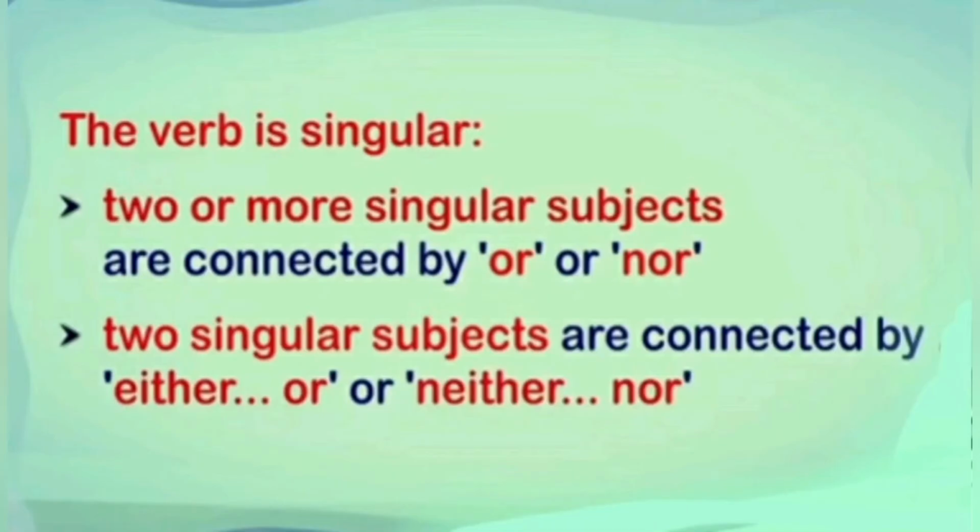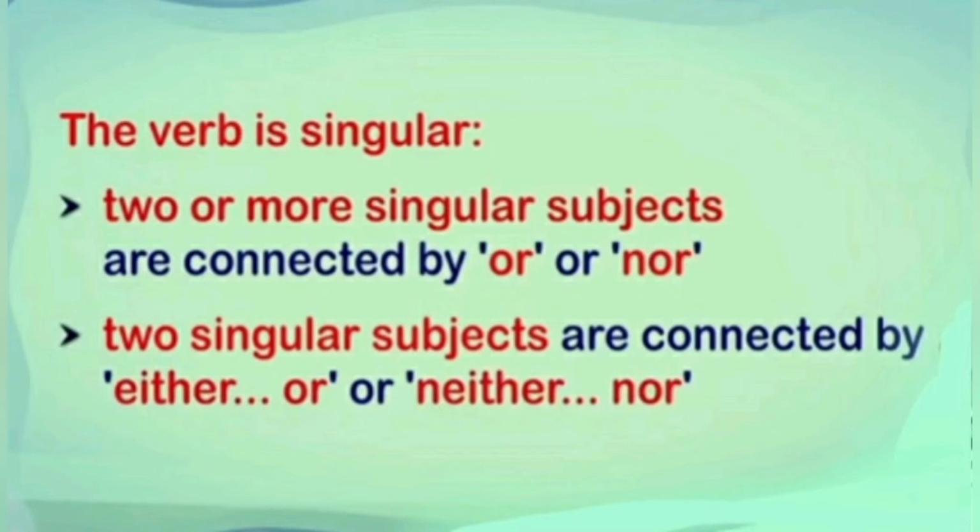Next rule, the verb is singular. When is the verb singular? When two or more singular subjects are connected by or, nor, we have to use singular verb there.